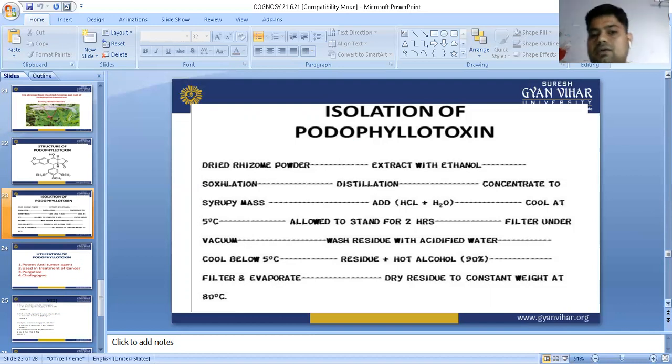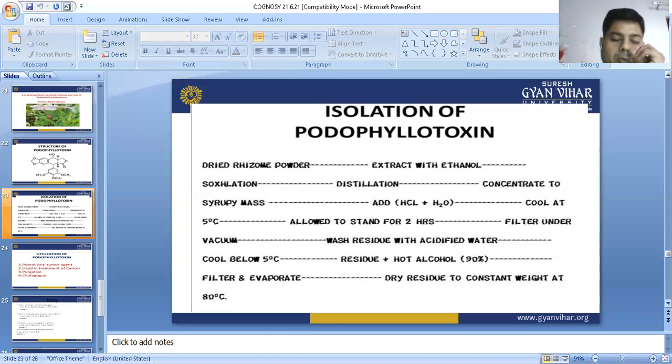We are going to heat the ethanol and start the distillation process for 4 to 6 hours, taking 5 to 7 extractions of the rhizomes. And after that, we are going to concentrate until a syrupy mass is formed. The syrupy mass is available in the round bottom flask, and we are going to transfer it into a beaker, add HCl plus water in the beaker, and cool at 5 degrees centigrade.